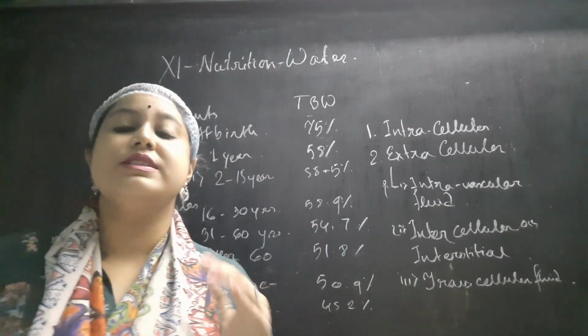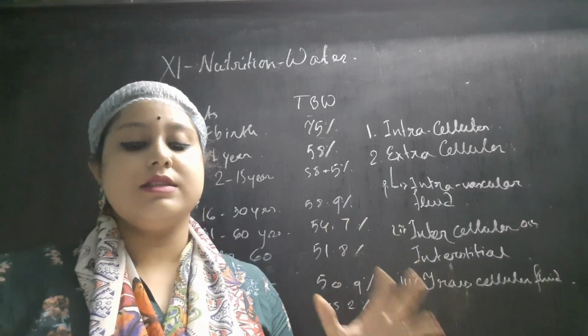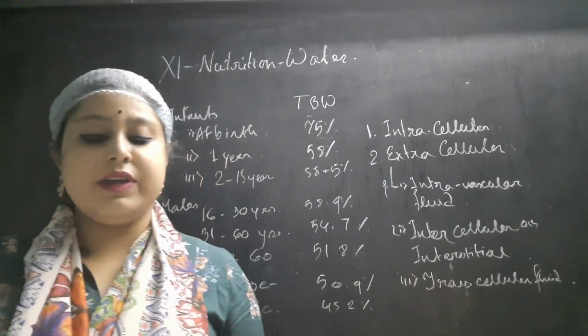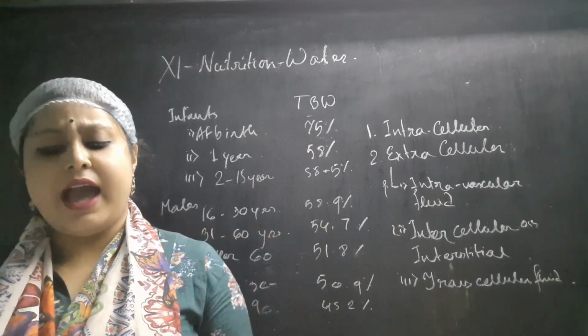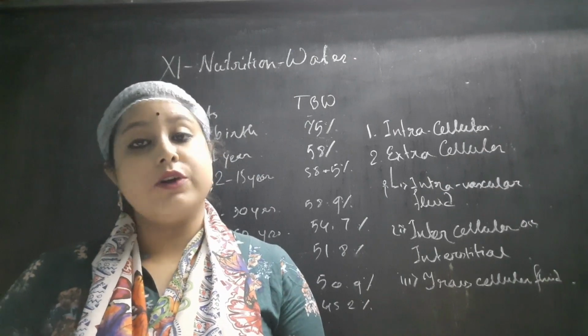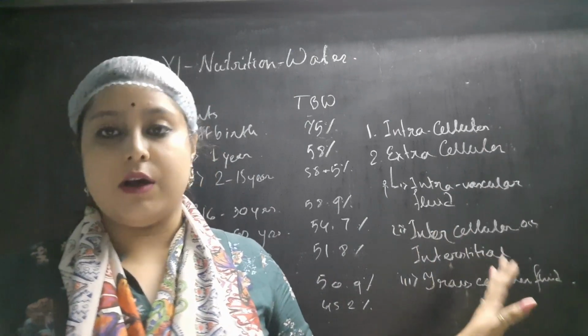So the previous one was inside the blood vessels, and this is outside the blood vessels, in between the cells. It contains fluid around and between the cells which carries nutrients to the cells and collects the waste products for excretion. It makes up about 20% of the fluids.